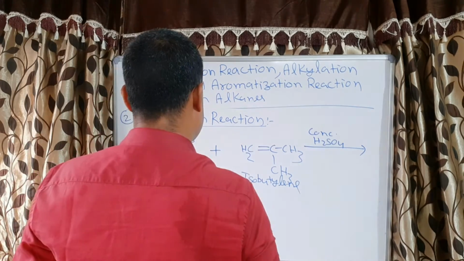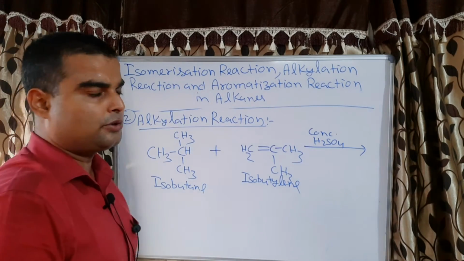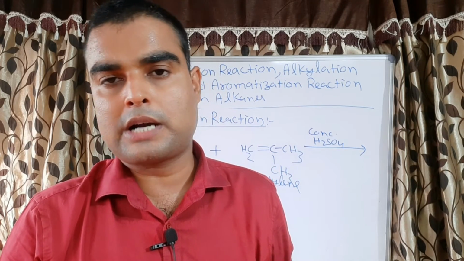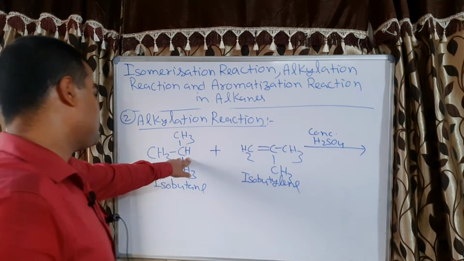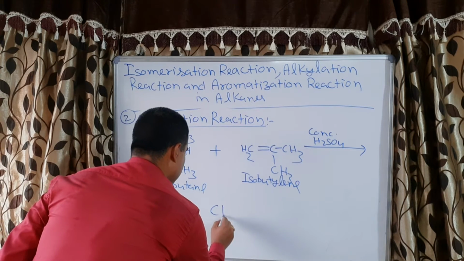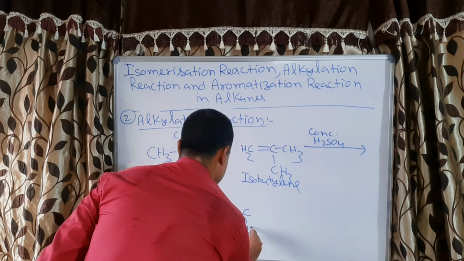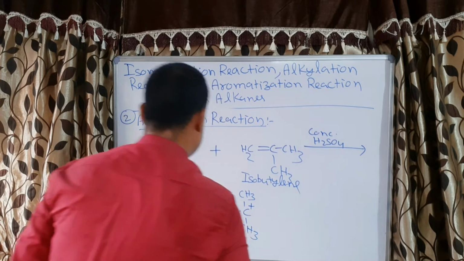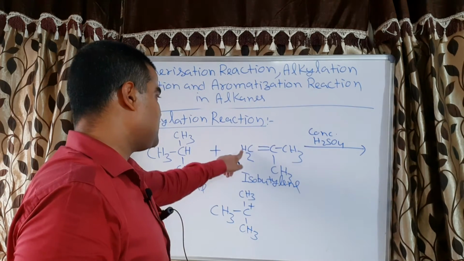From where will the alkyl group come? This will come from here. How will it come? First it will convert into a carbocation. It means this reaction will be carried out through a carbocation intermediate. So first this will be converted into a carbocation, and this will be the carbocation, CH3 C CH3 CH3, and this is plus. This will be the carbocation, and this carbocation intermediate will attack on this.